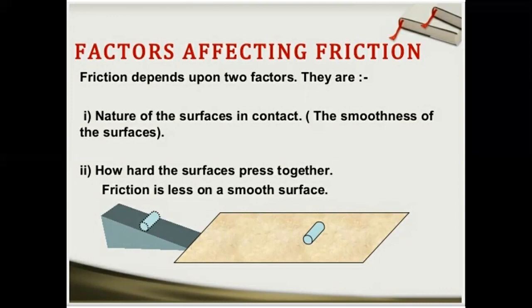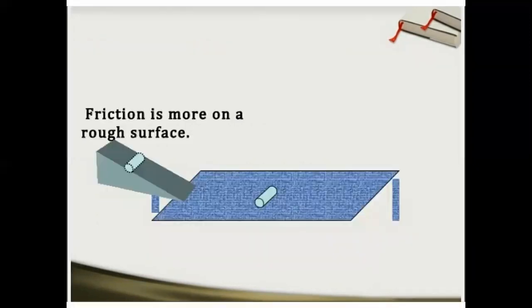Friction is less on the smoother surface. So two major factors are there on which the friction depends: first is the nature of the surface, and second is how hard the surfaces are pressed together. And one thing is already told to you, that friction is less on the smoother surface. If the surface is smoother, the friction will be less.